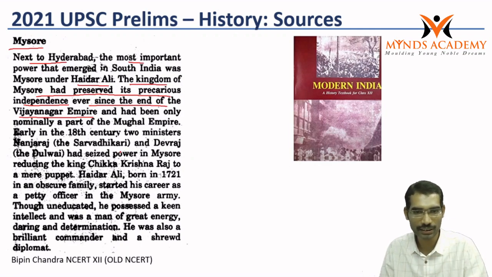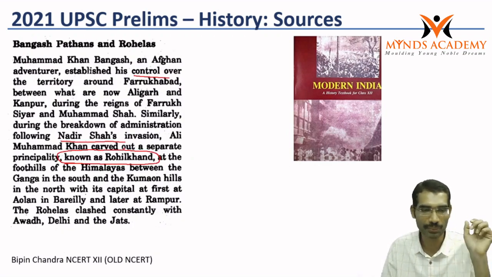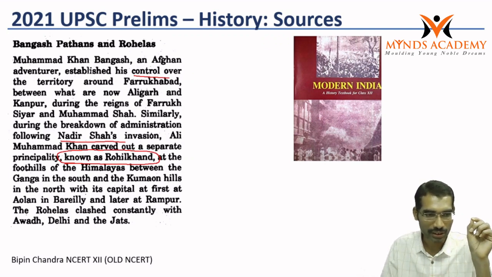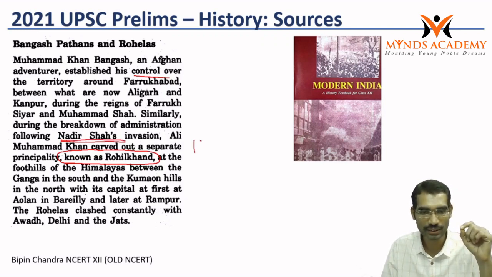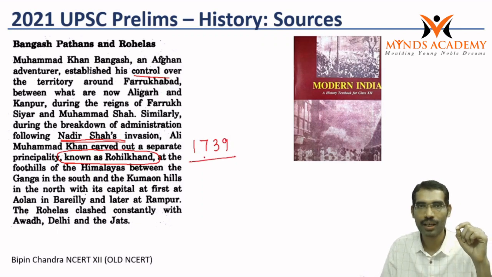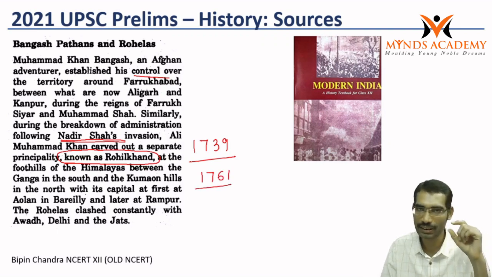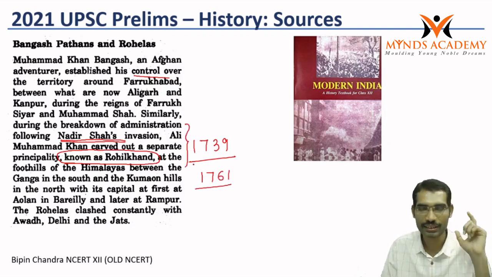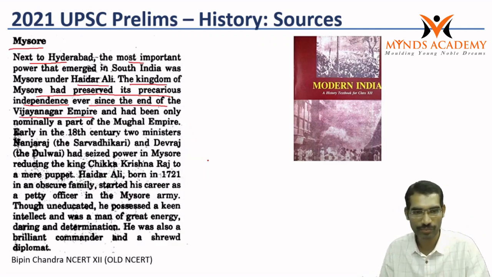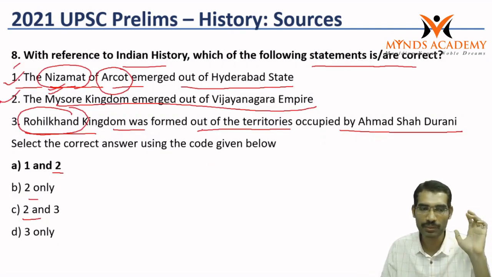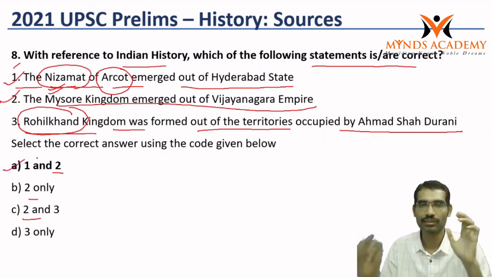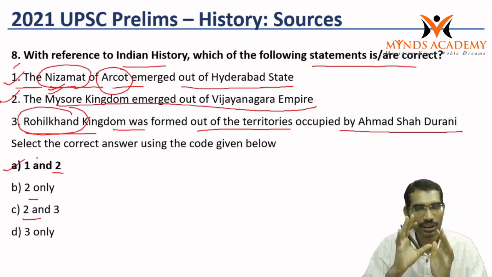All these three statements are there in the very first chapter itself. Emerged out of the Mughal principality. So here it is saying that after Nadir Shah's invasion, that means this is 1739, Ahmad Shah Durrani, the third battle of Panipat took place in 1761. So if we have this understanding from this paragraph, the third statement becomes wrong. So we can answer. Those who read this particular chapter carefully, it is an easy answer.